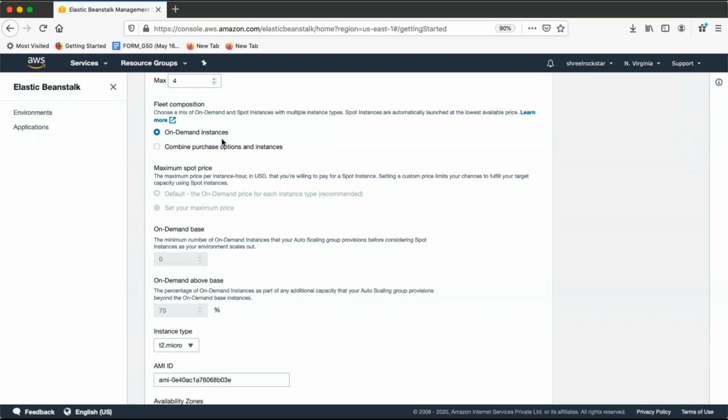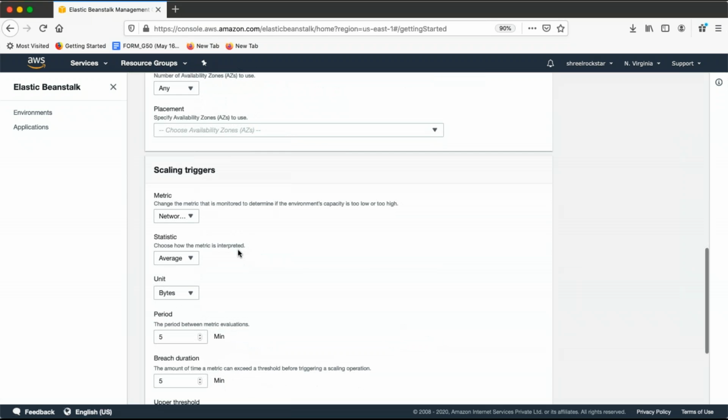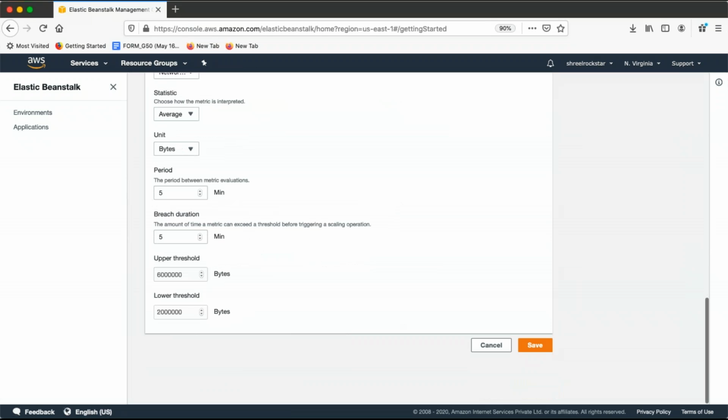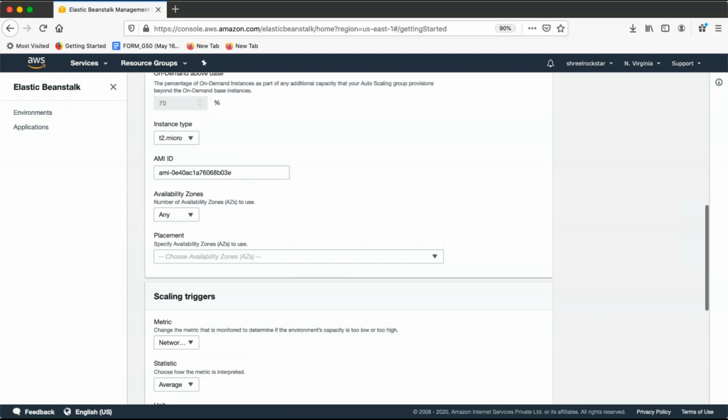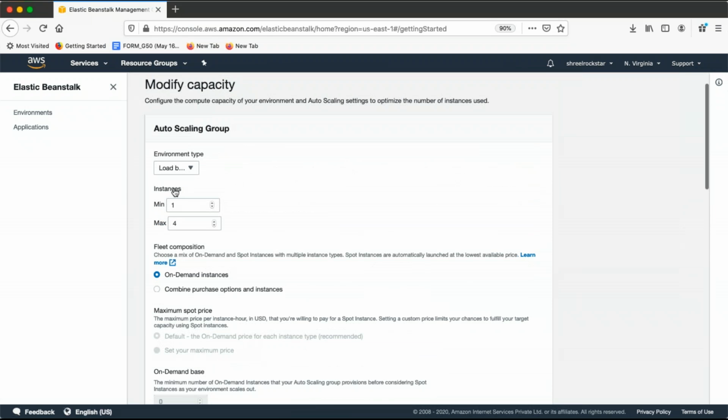You can go with on-demand instances. Then I have 70%. Whenever it reaches 70%, I want to add instances, over a period of 5 minutes, between 1 and 4. You can customize these settings, guys, based on your requirement. Instances from 1 to 4, and there is a load balancer also. If you want to go with a single instance, you can still work with that, customizing as much as possible according to your requirement and management needs.